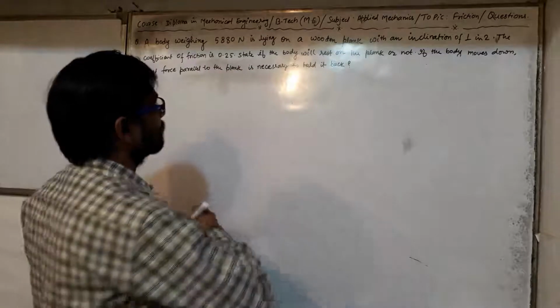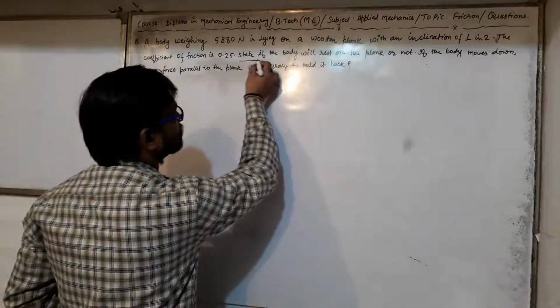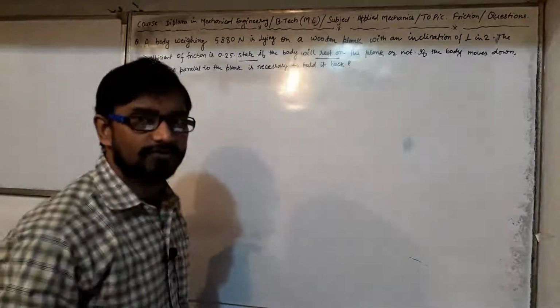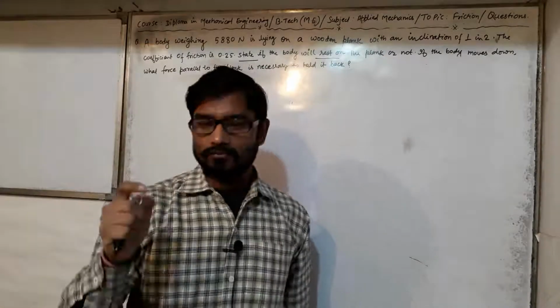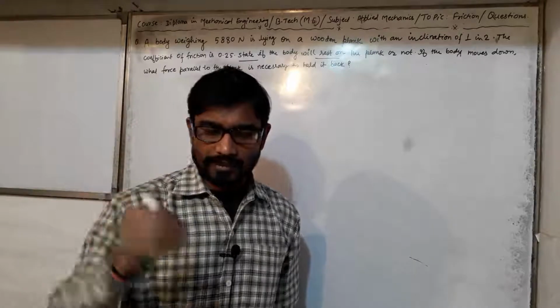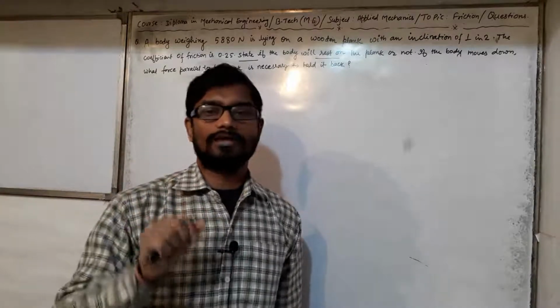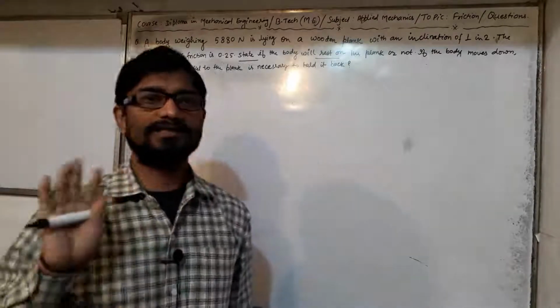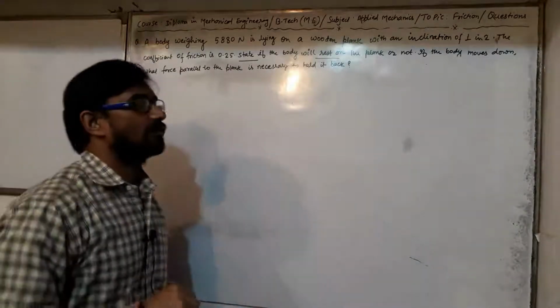The first part starts here: state if the body is at rest or not. It means there must be a case where the body is either moving in the upward direction or the downward direction along the inclined plane, or the body is at rest. We will see what the criteria would be.